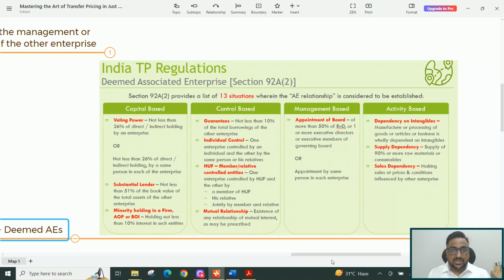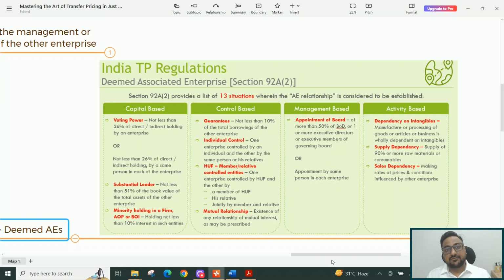Even if your transaction would be at arm's length, because you could not be directly related with the bank, in this scenario you will have to report that transaction as you are covered under this definition of associated enterprises. The bank should be a non-resident bank, not a resident bank, and the transaction should not be between two residents. That's a fundamental criteria. But if the entity has taken a loan from an overseas bank and the value of that loan exceeds 51% of the book value of assets of that entity, then my friend, you should report that transaction under form 3CB. That is what my position is.